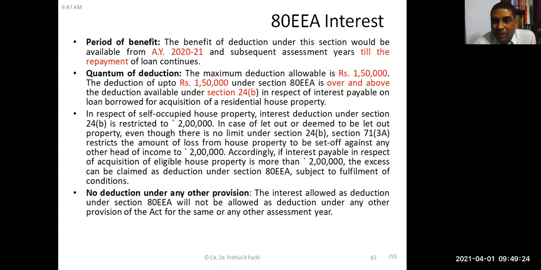And here is one more provision. I have told you many times earlier, but I want you to keep it in mind. You already know interest on borrowed capital up to 2 lakh rupees maximum is allowed for a self-occupied house property. If it is a let out property, then how much is allowed? Interest on borrowed capital, 2 lakh rupees for self-occupied house property. Under section 24, how is it allowed for let out house property?